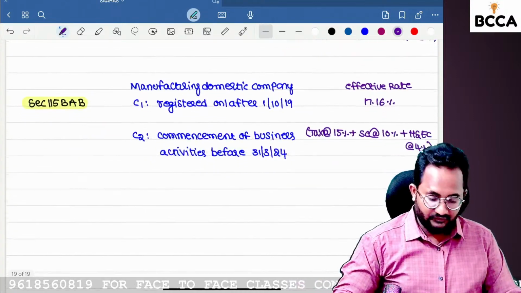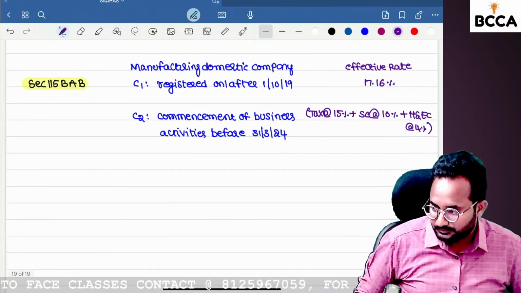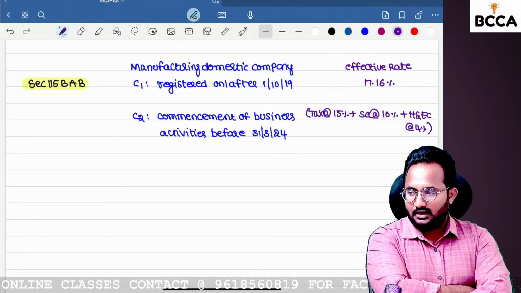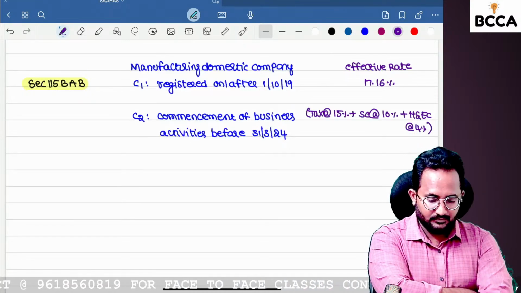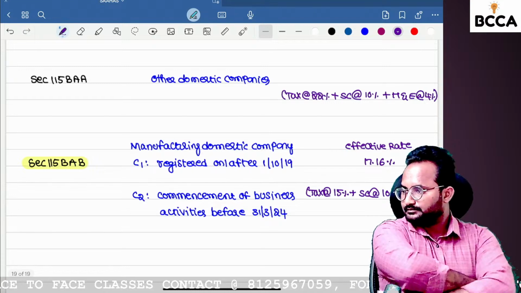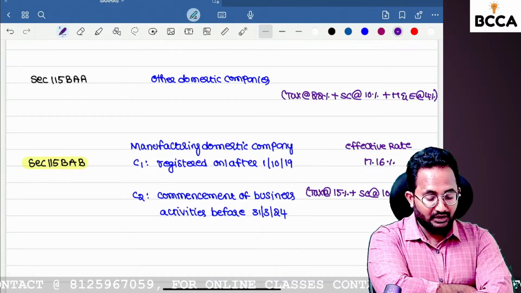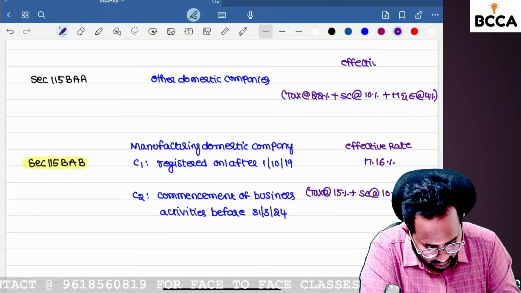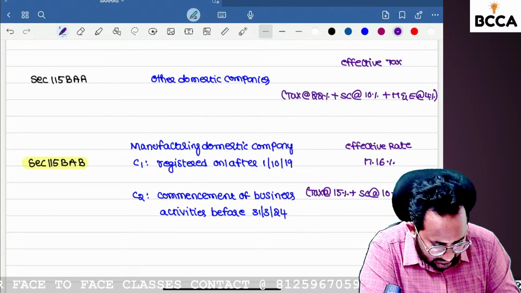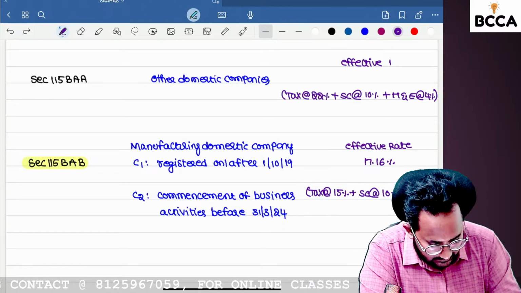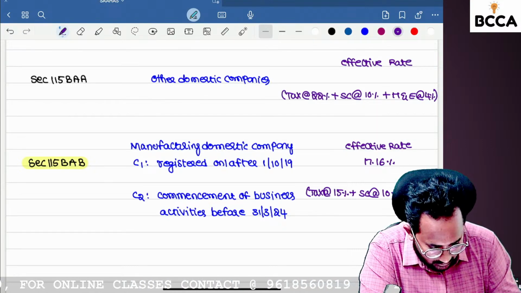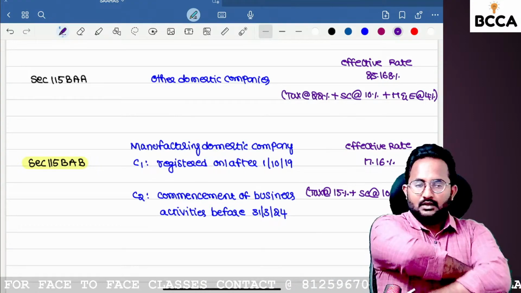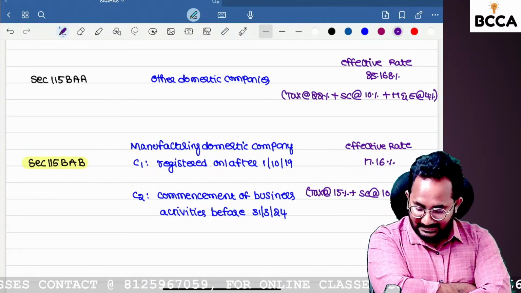Please calculate the effective tax rate, all of you. The effective rate is 25.168 percent.